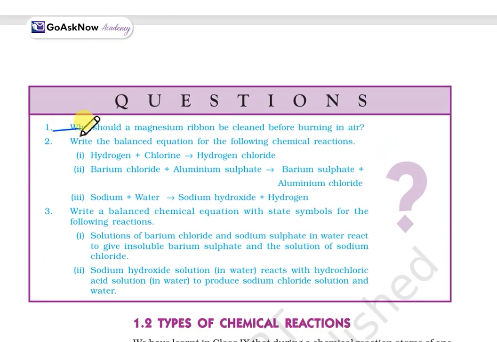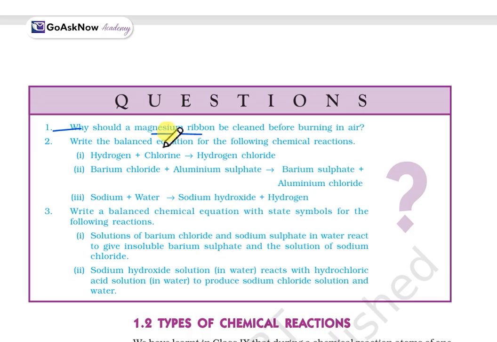First question: why should a magnesium ribbon be cleaned before burning in air? See, the magnesium ribbon should be cleaned before burning to remove the thin layer of magnesium oxide formed on its surface. The oxide layer prevents the metal from burning easily.